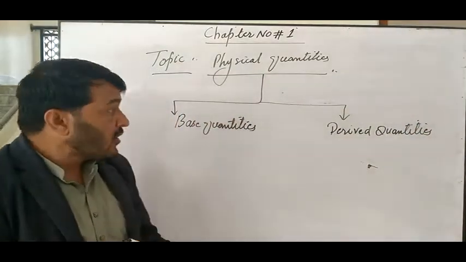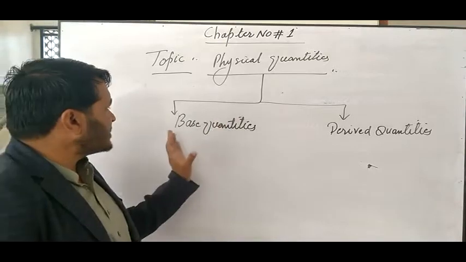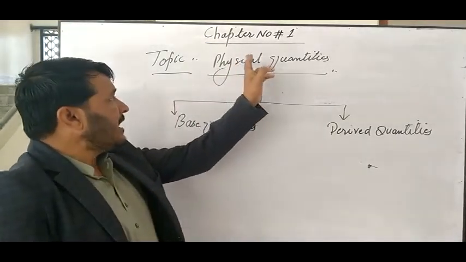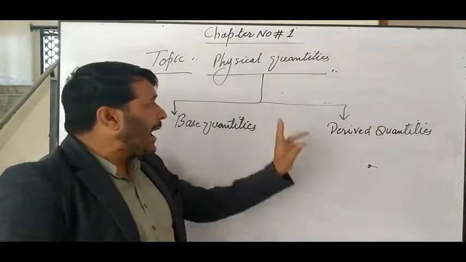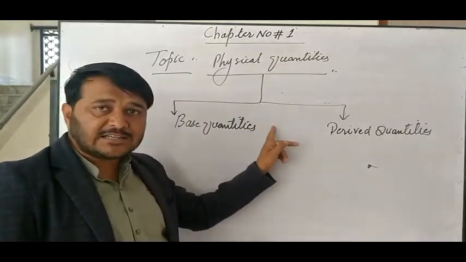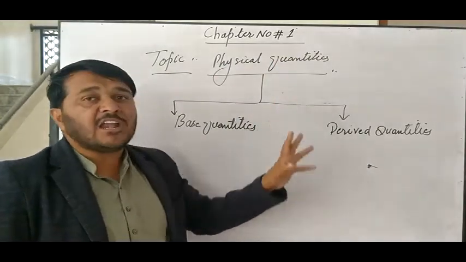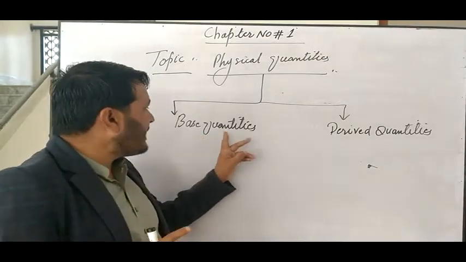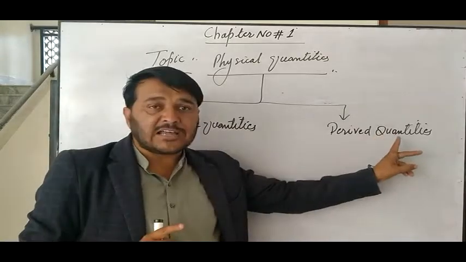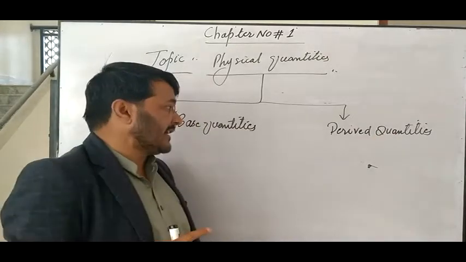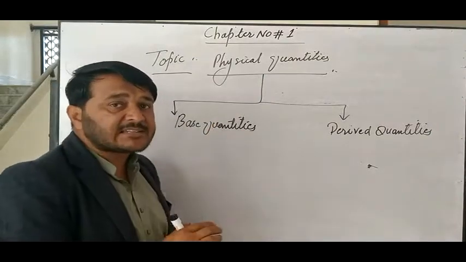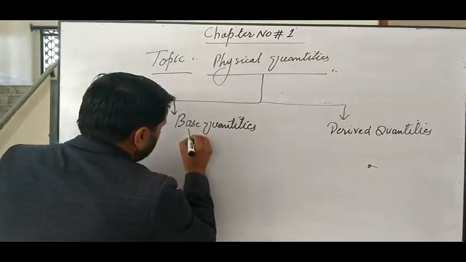Gentlemen cadets, we are here to discuss these two. First, we discuss physical quantities. After that, physical quantities are divided into two different categories, base quantities and derived quantities. First, we discuss base quantities. What is a base quantity?